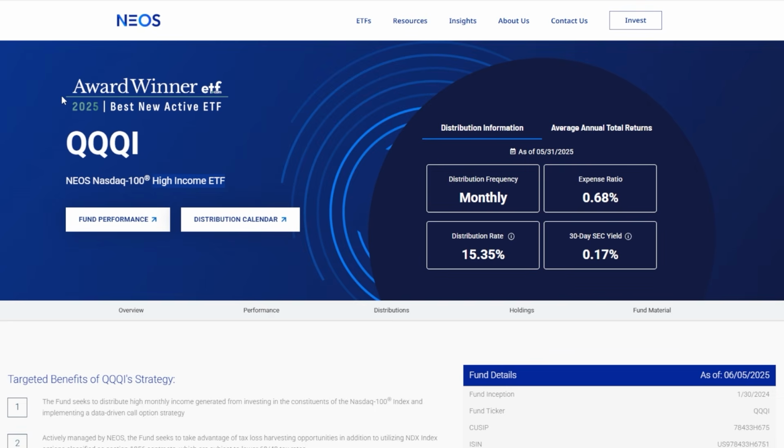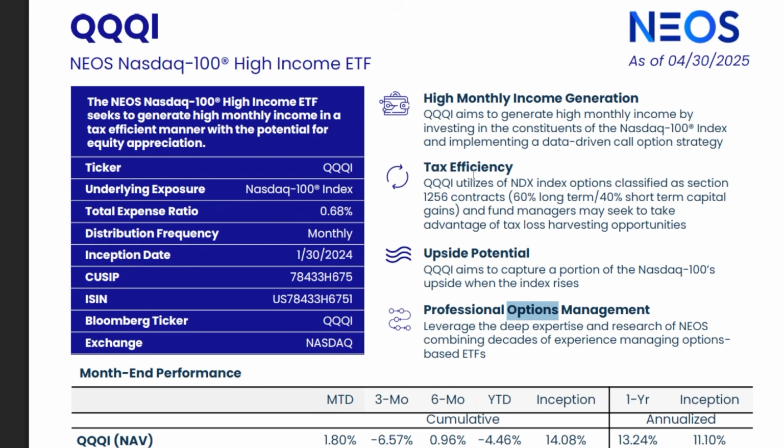So now that we talked about the NEOS Nasdaq 100 High Income ETF, I cleared up some common questions I get consistently regarding things like how this ETF works, how it actually generates so much income, how it's quote unquote tax efficient, and of course some of the risks associated with buying into the NEOS Nasdaq 100 High Income ETF.